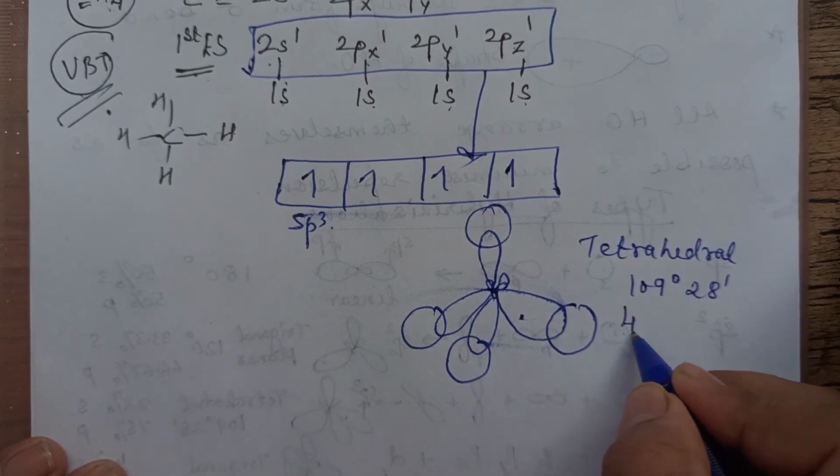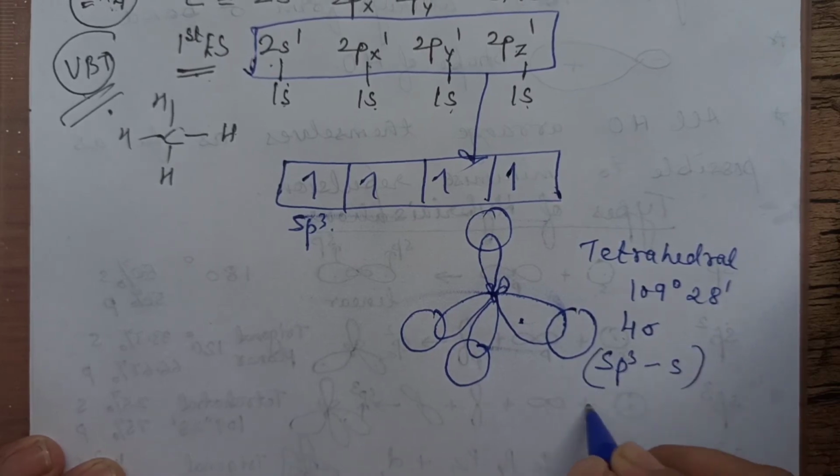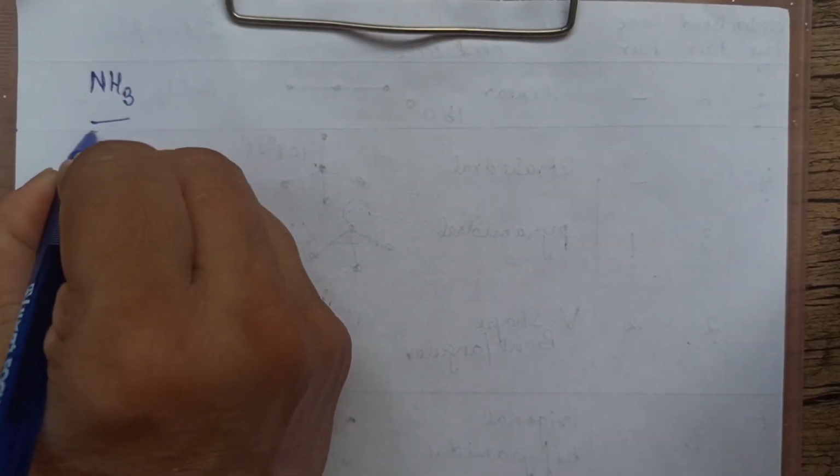There are 4 sigma bonds in this, and what category of sigma bonds are there? sp3s sigma bonds. Okay, this example is clear. Methane example. Okay. Let us take another example, ammonia.